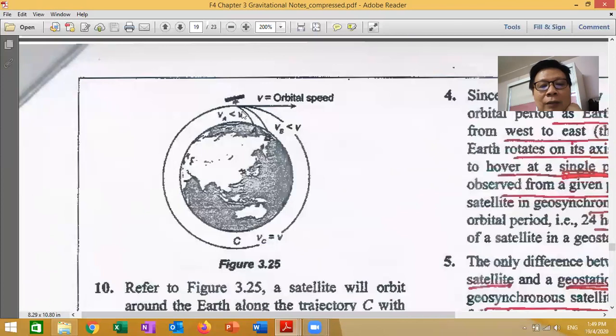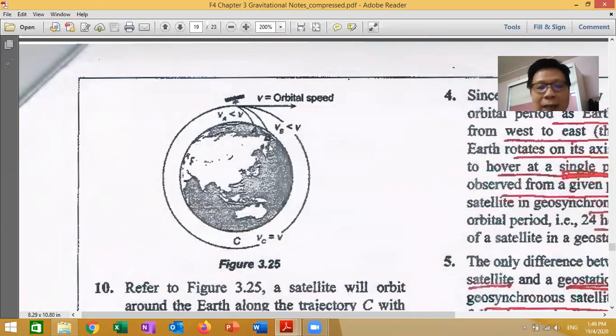When you don't have enough speed, the centripetal force, which always maintains the object in this orbit, becomes smaller. So the gravity becomes too strong, and that's why it pulls the satellite back.